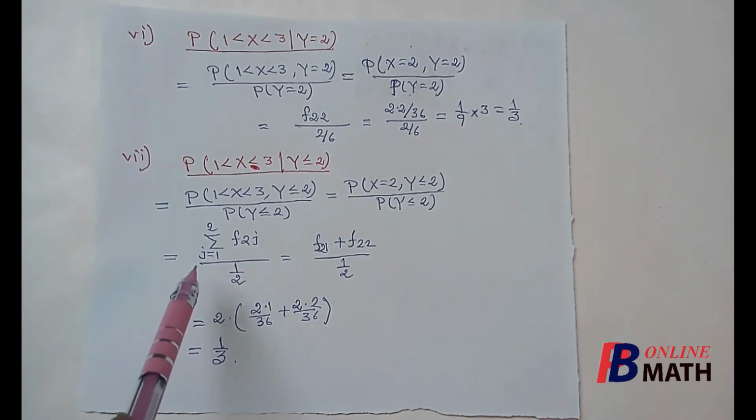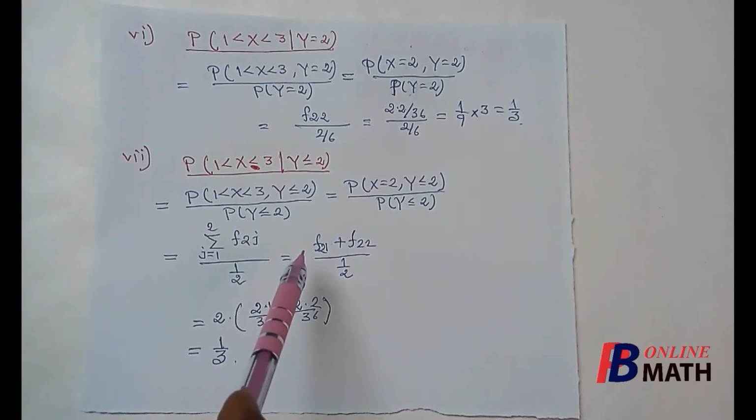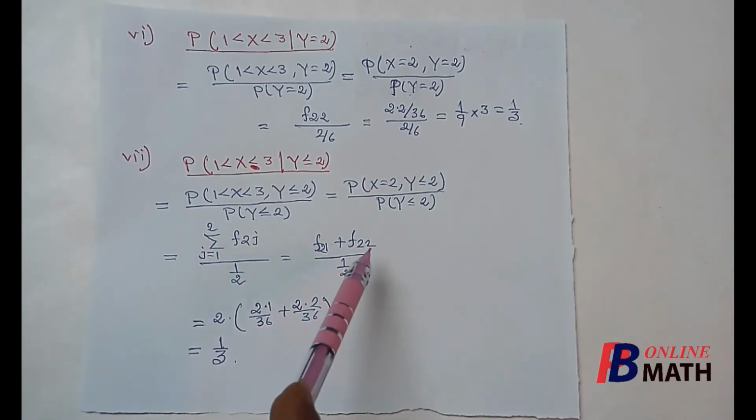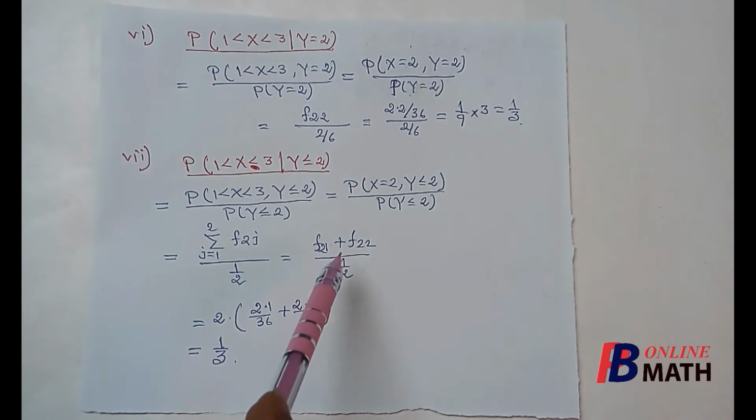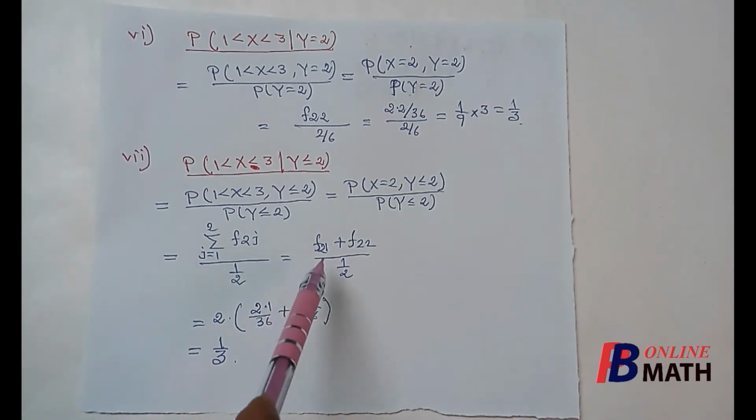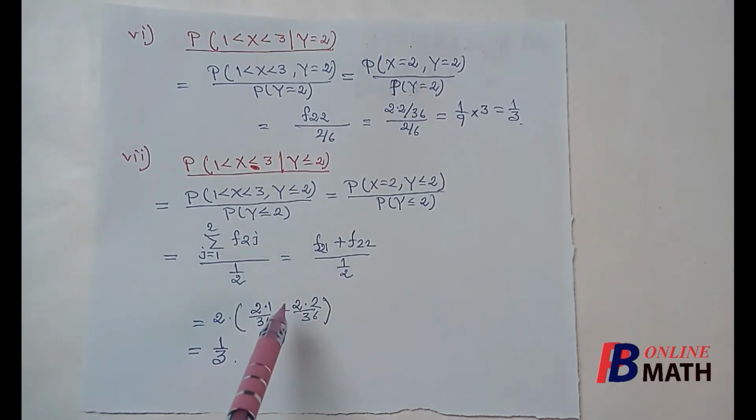That means the sum over j will be from j equal to 1 to 2, with i equal to 2. So this is f21 plus f22. We know that fij equal to ij by 36. So f21 equal to 2 into 1 by 36 plus f22 equal to 2 into 2 by 36. If we simplify this, this is equal to 1 by 3. So that completes the solution.